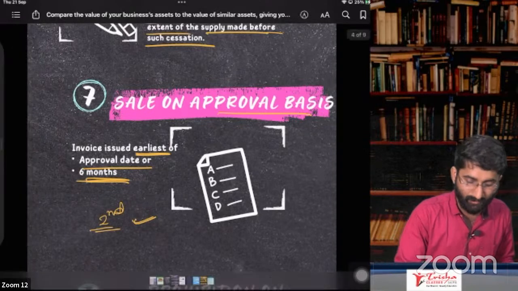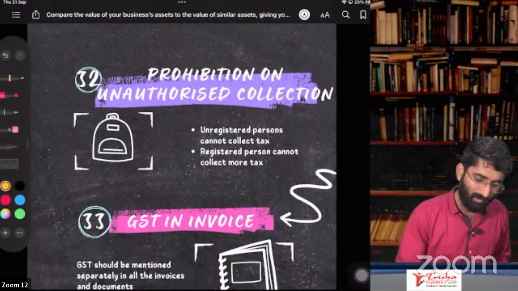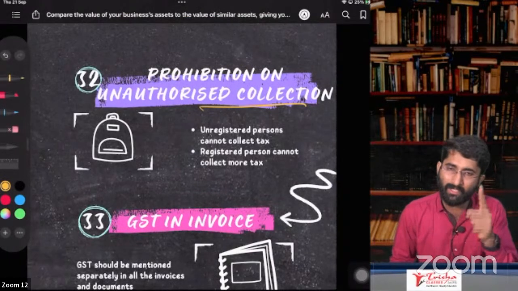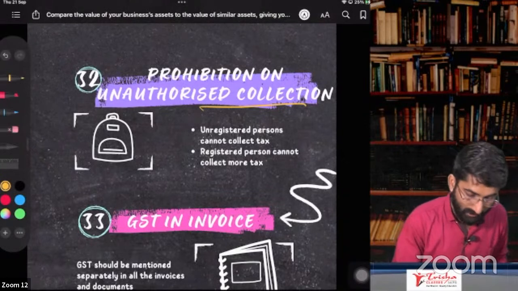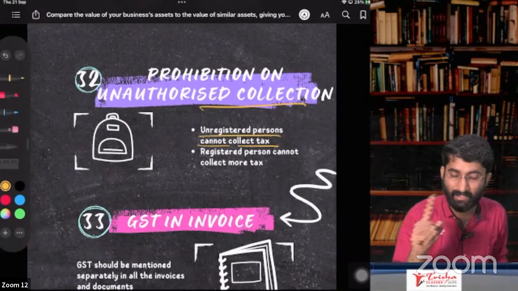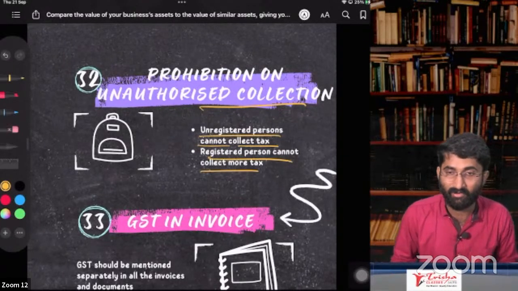You know what is section number 32? Prohibition on unauthorized collection. Sir, I am not a registered person and I am collecting tax, it is wrong. It is an offense. Remember, an unregistered person cannot collect tax. A registered person cannot collect more tax either, that is also wrong.